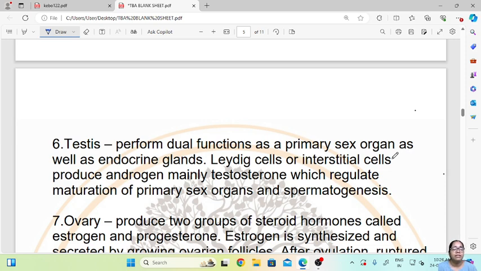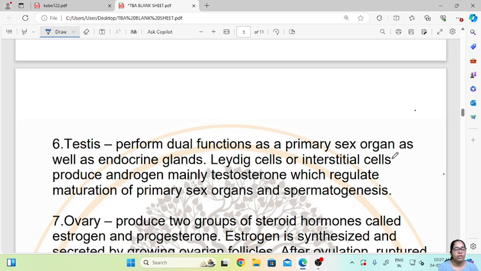Next are the testes. The testes perform a dual function as a primary sex organ as well as an endocrine gland. Leydig cells or interstitial cells produce androgens, mainly testosterone, which regulates maturation of the primary sex organs and spermatogenesis. So basically the testes produce hormones, that is testosterone, which are the sex hormones.